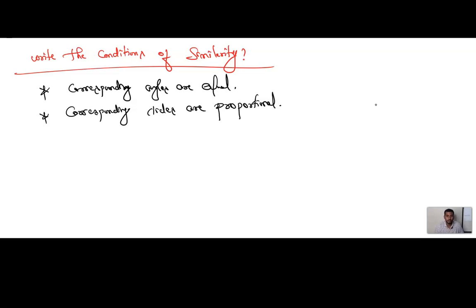I hope you all have understood this session. In this session we have just done the recap of what things we are going to study. And second, we have differentiated between similar triangles and congruent triangles, and also we have come to the conclusion about when we can say the triangles are similar. In my next session I am going to solve some example problems related to these basics. I hope you all have enjoyed this session.